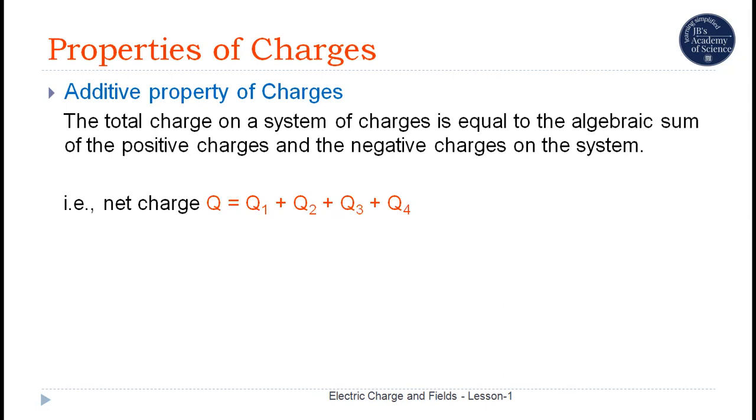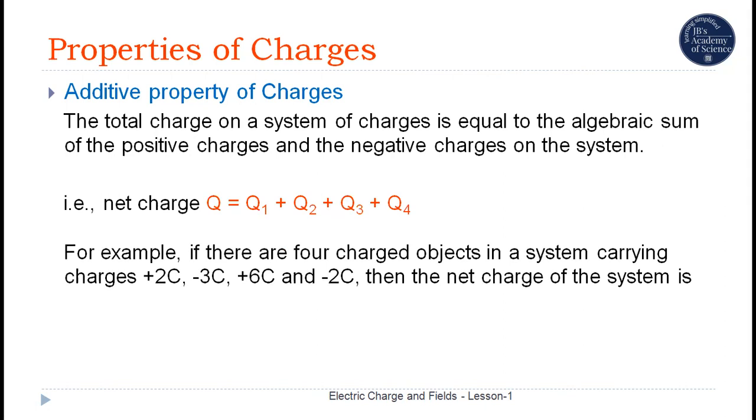For example, if we have 4 objects and Q1, Q2, Q3, Q4 are the charges present on the 4 objects, then the net charge in the system Q is equal to Q1 plus Q2 plus Q3 plus Q4.